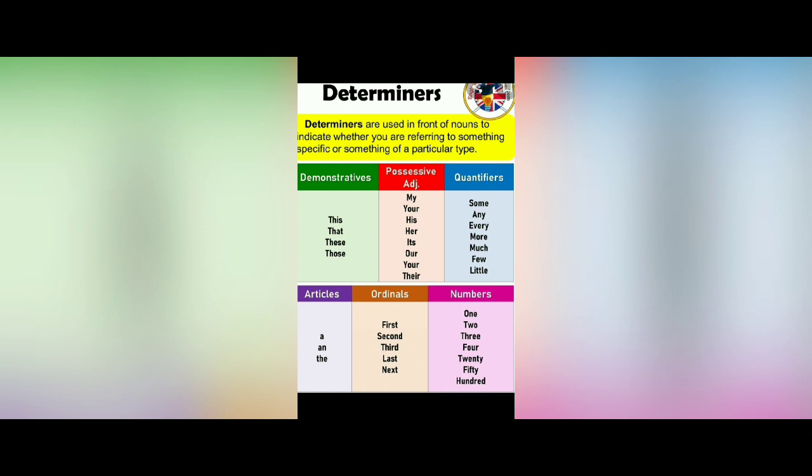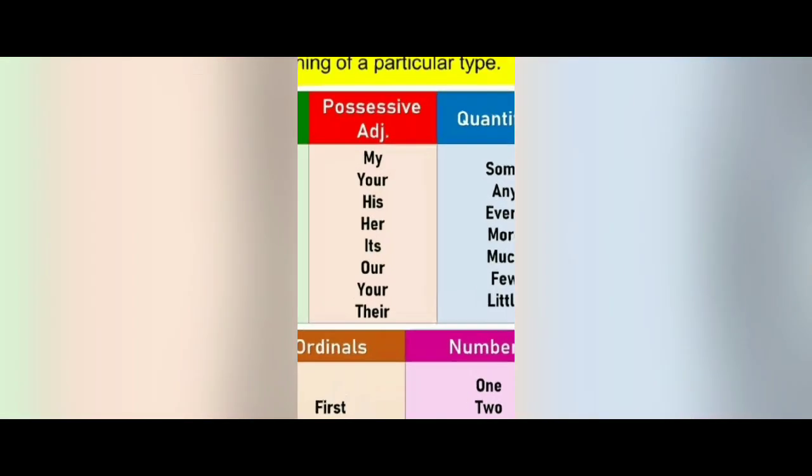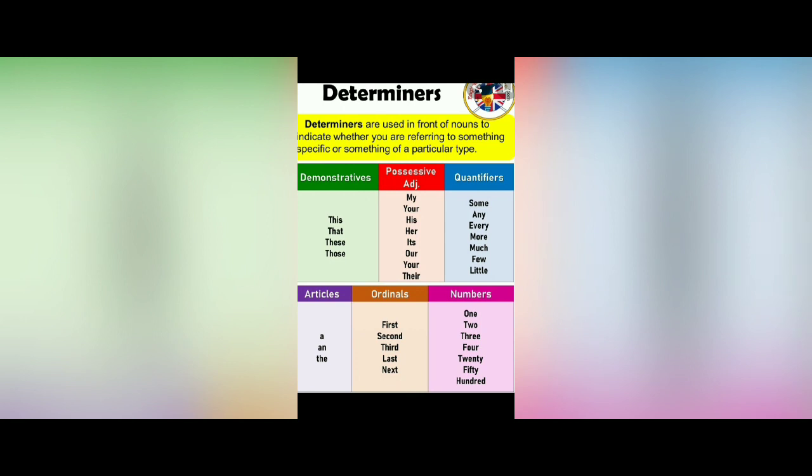Let's see. I'm going to start determiners. There are some types of determiners. As you are already seeing here, they are demonstrative, possessive adjective, quantifiers, articles, ordinals, numbers. These are the types of determiners. Among these types, first of all I'm going to discuss the articles.